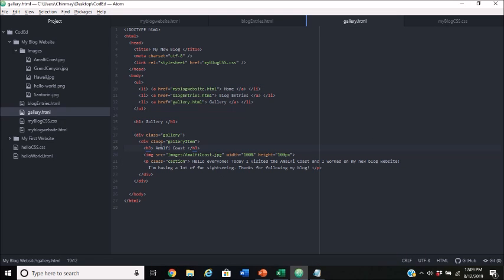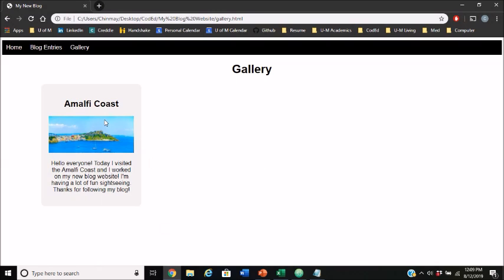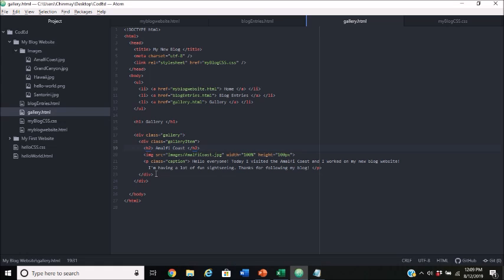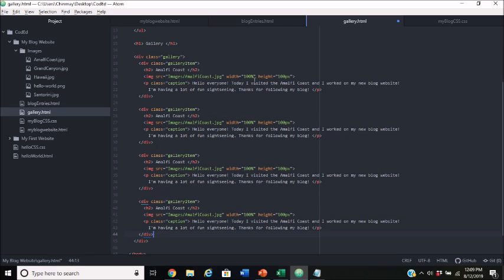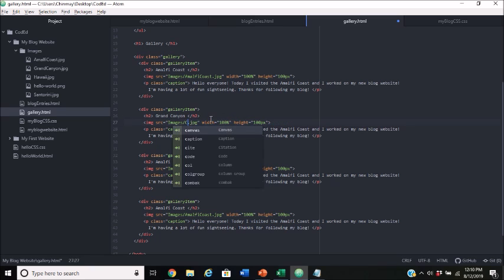What we want to do now is make our heading larger just to make it look a little bit better. Now we're going to copy and paste this gallery item so that we can have multiple copies of this for all of our Angular pictures. We're going to just change this to Grand Canyon.